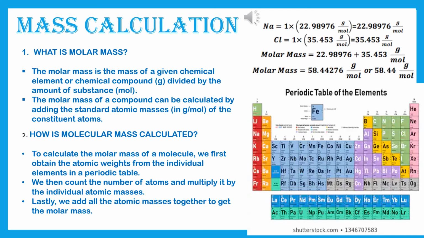Now see the diagram. In one diagram I have given the periodic table, because the first process to calculate the molar mass of a molecule is to obtain the atomic weights from the individual elements in a periodic table. That's why I have given it. But one thing you should remember, in case of your sum, the periodic table will not be given in your exam. I always used to tell you that the first 25 elements in the periodic table you have to remember. Okay, so let's do the sum.